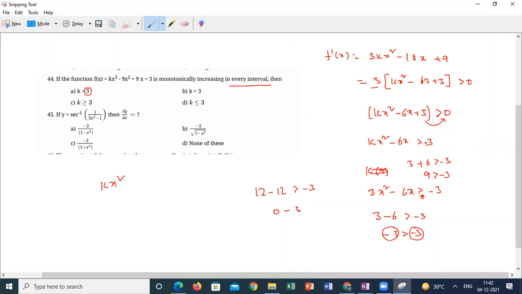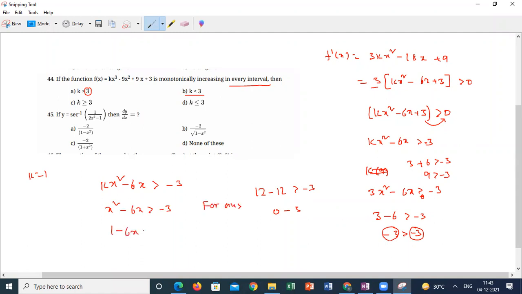kx² − 6x must be greater than −3. If I take k less than 3, say k equal to 1, then x² − 6x greater than −3 for any value.